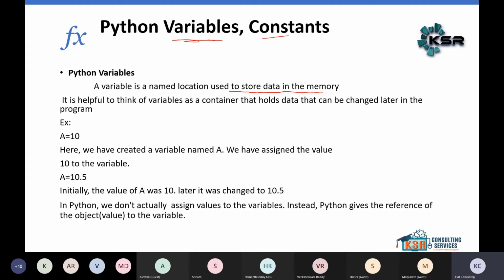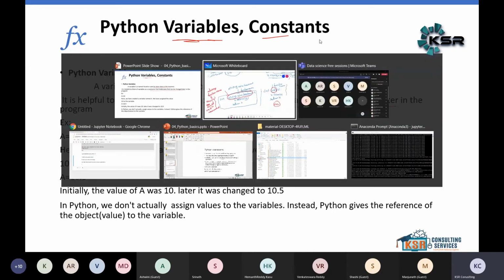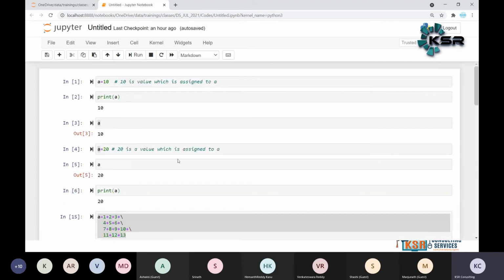Whatever the variable name holds is some data, which is stored in memory. It is helpful to think of a variable as a container, and that information can be changed later. Remember at the start of the session today, I took one example: A is equal to 10. What does it mean? 10 is the value which is assigned to A.